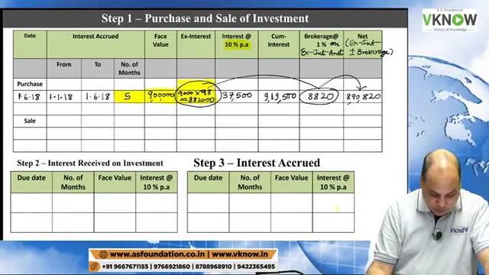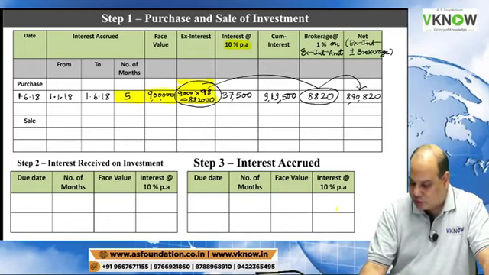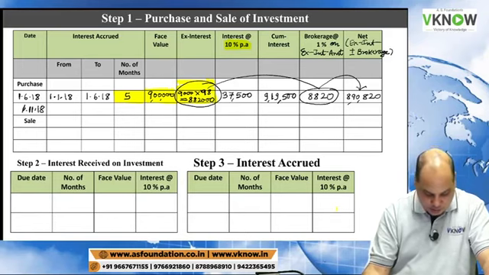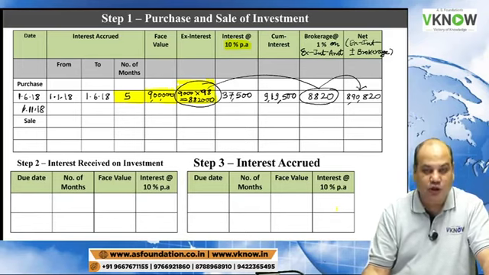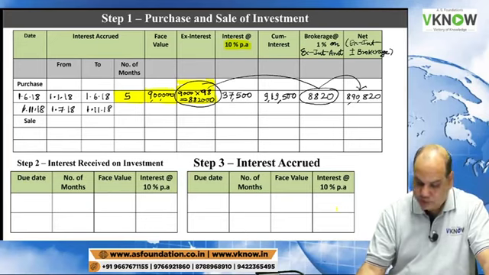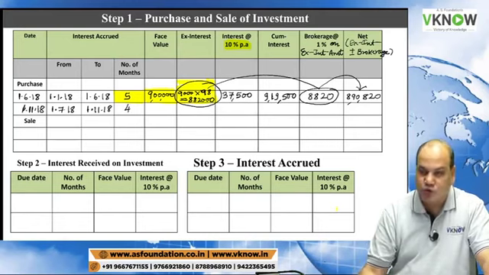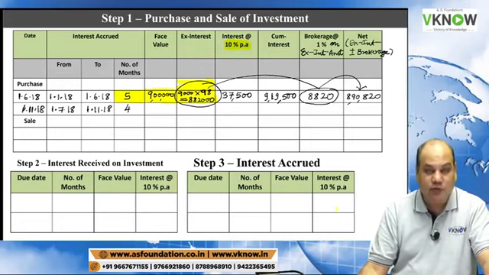Next purchase was made on 1/11/18. The previous interest was paid up to 30th June, so the accrual will start from 1st July 18 to 1st November 18: July, August, September, October, 4 months. Now check how many units of debenture were purchased.